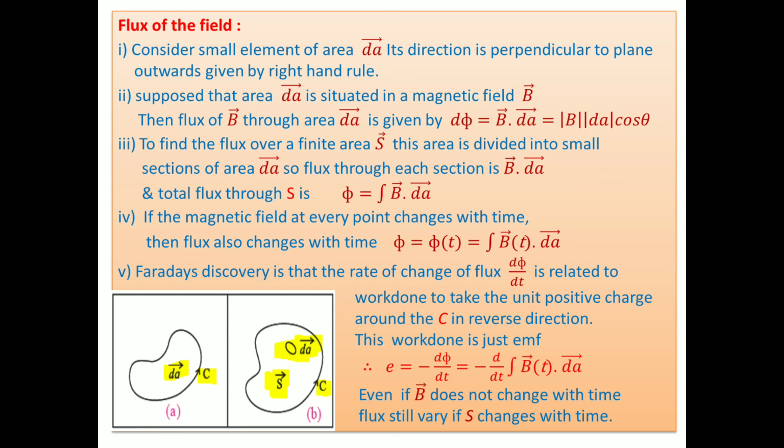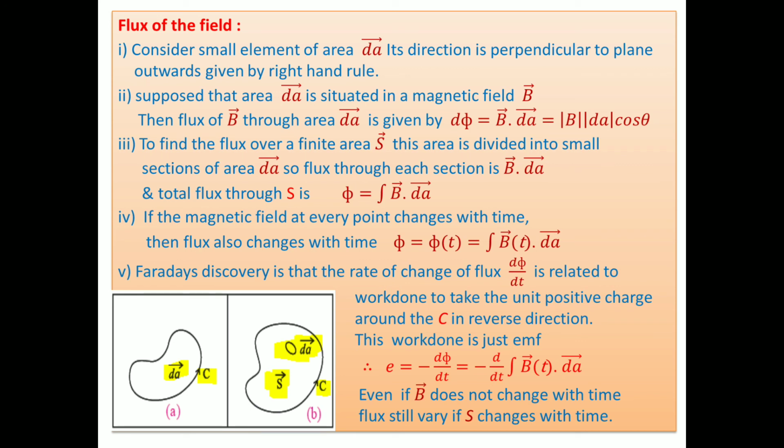Faraday discovered that the rate of change of flux, d phi by dt, is related to the work done to take a unit positive charge around the closed circuit in the reverse direction.